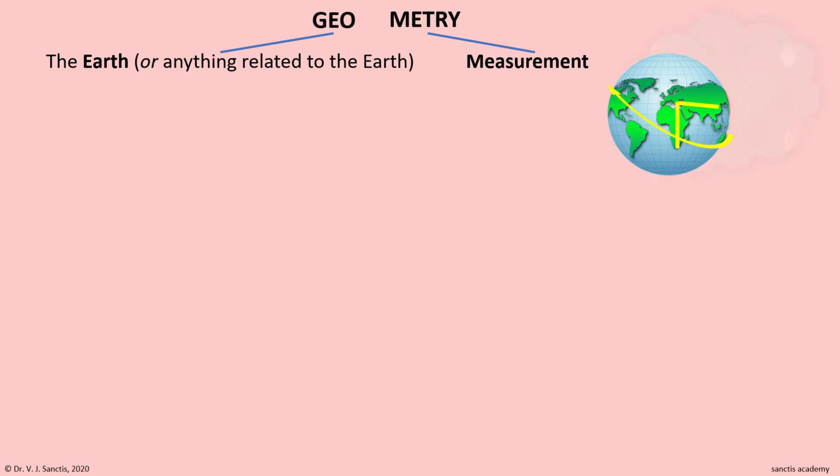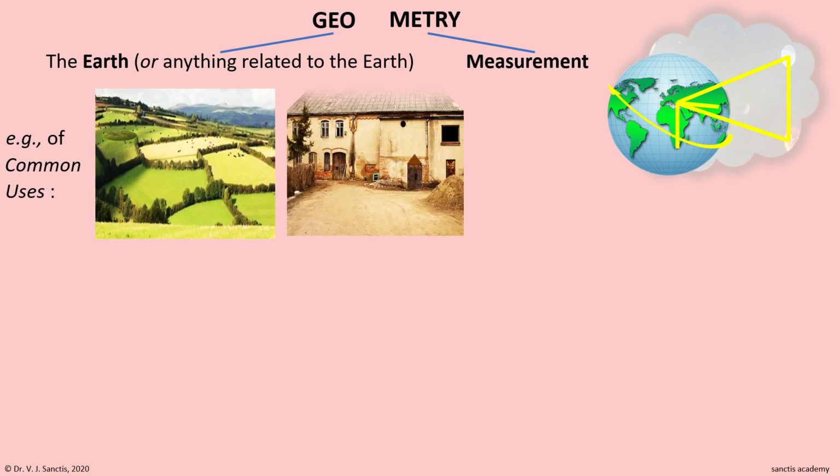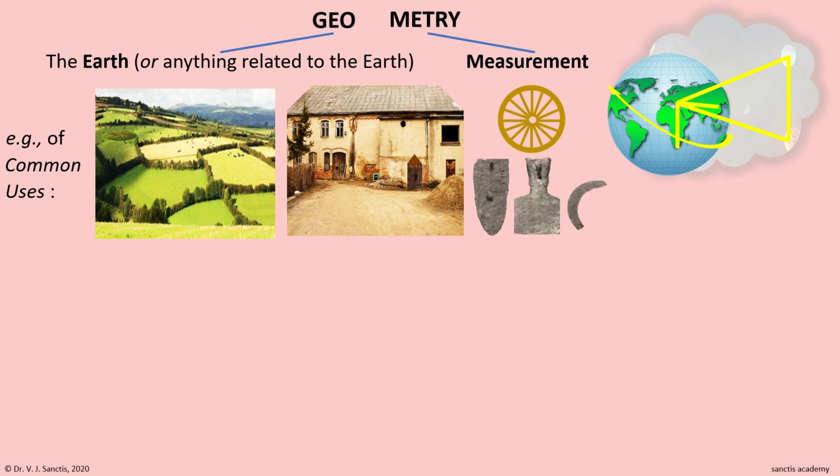They also measured the distances from the earth of different heavenly bodies and the distances between them. The common people of ancient times also used their knowledge of geometry to measure and mark out their fields, to measure and style their houses, to measure and make wheels for their carts and chariots, to measure and produce tools, etc.